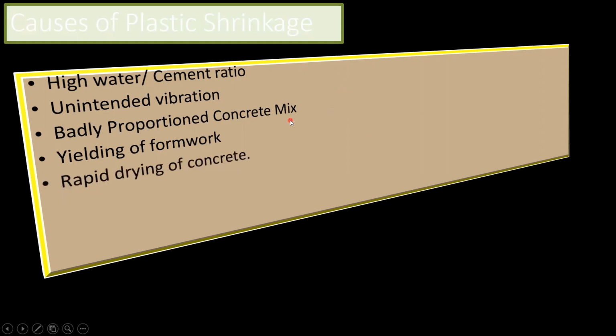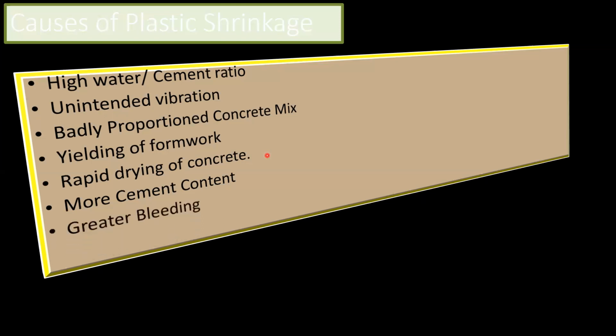Next is rapid drying of concrete. Obviously, it depends on temperature and all. If your temperature is very hot, there is rapid drying of concrete. This also results in plastic shrinkage. More cement content: if more cement content is there, more water will be utilized. If more water is utilized, and at the same time the temperature is very hot, then that much water will be evaporated. Again, that results in the crack.